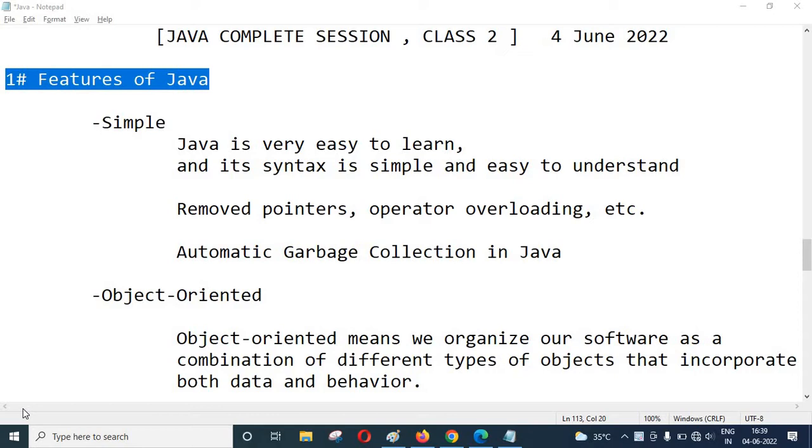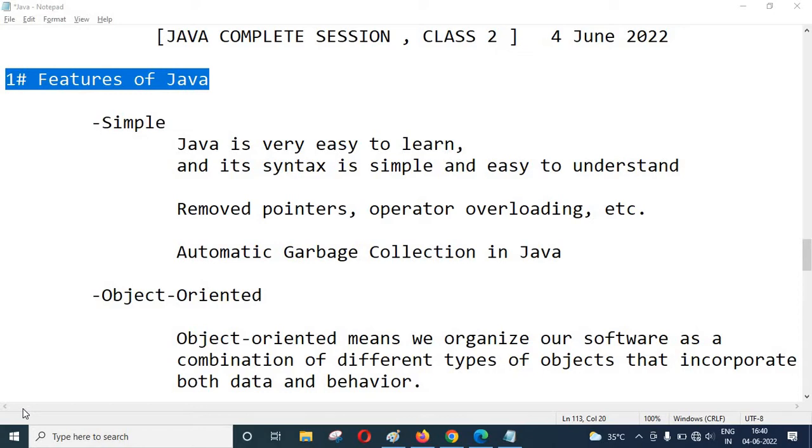There we covered why Java is very important and what Java is, because a machine cannot understand human language. Rather, it understands only 0 and 1, machine language, logic bits or binary. So Java is very important for humans to interact with a machine. Humans create languages like Java, C, C++. These types of languages are very useful and helpful to interact with the machine. Okay. So in this video we are going to cover the features of Java.